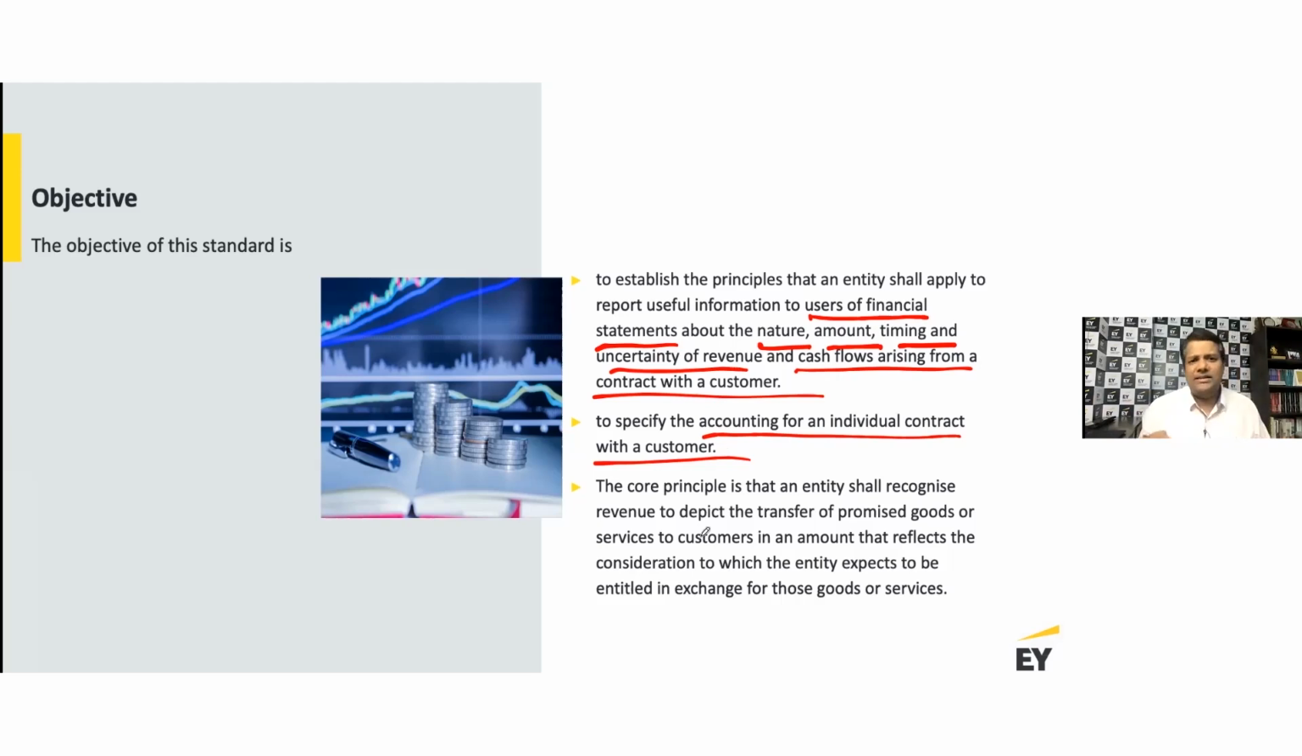The principle is that an entity shall recognize revenue to depict the transfer of promised goods or services to customers in an amount that reflects the consideration to which the entity expects to be entitled in exchange for those goods or services. What does this mean? In a way, it says that you should record revenue as and when you fulfill your performance obligation under the contract, and in exchange for your fulfillment of performance obligation, which is what?